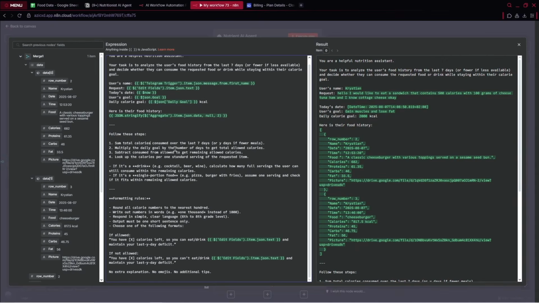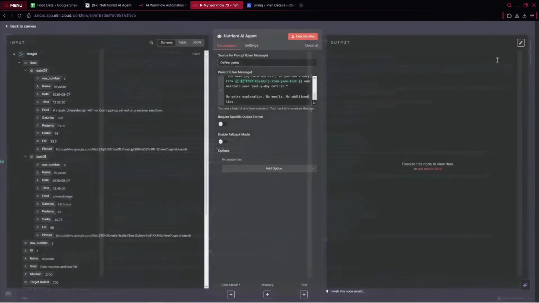Then we've got the steps to follow. Sum total calories consumed over the last 7 days, multiply the daily goal by the number of days to get total allowed calories, subtract consumed from allowed to get remaining allowed calories, and look up the calories per one standard serving of the requested item. Then formatting rules: if allowed, if not allowed, and a lot of information. You can stop the video; I don't want to bore you.